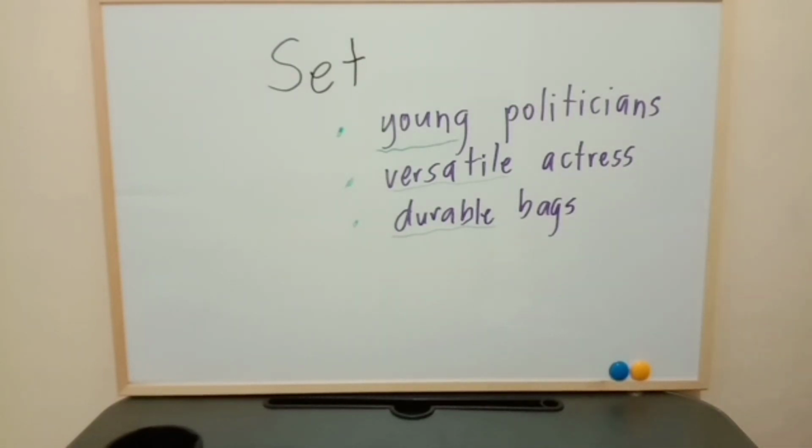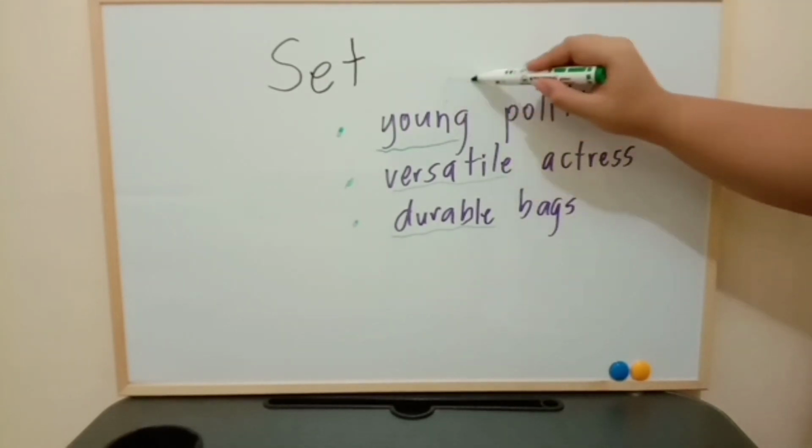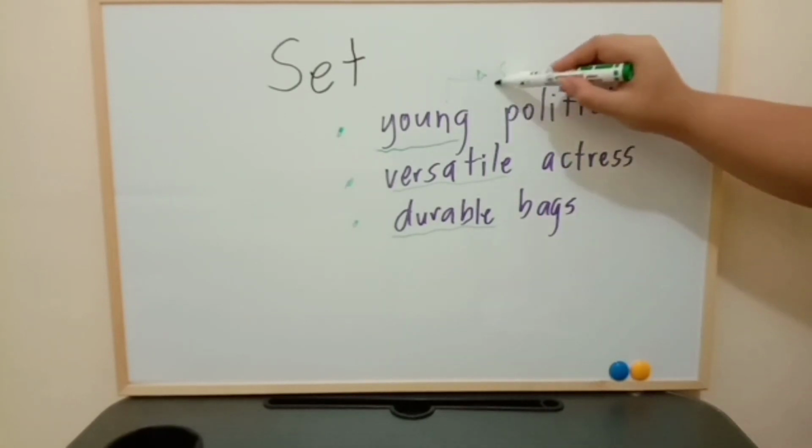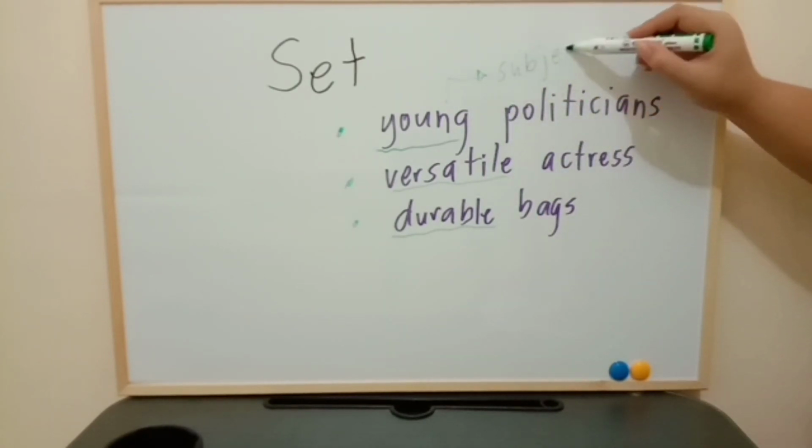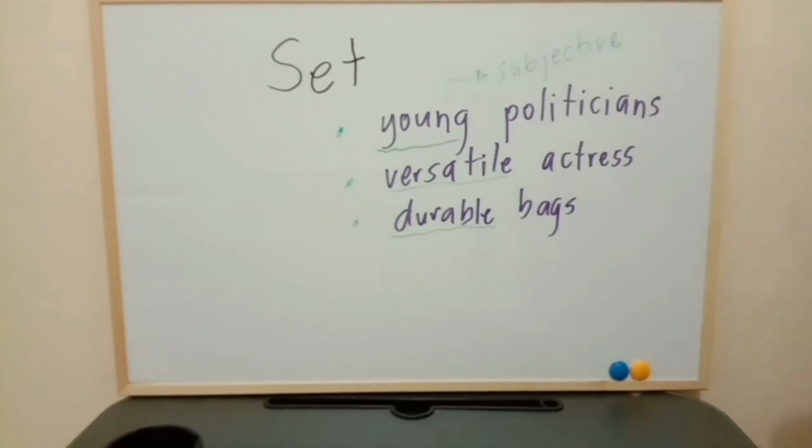So it means that for one person, young is somewhere near 18 to 20 years old. For another person, young is about 18 to 25 years old. It means that this point of view is always subjective, based on the person that's talking about.